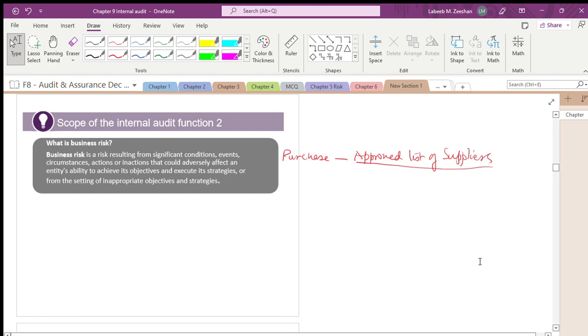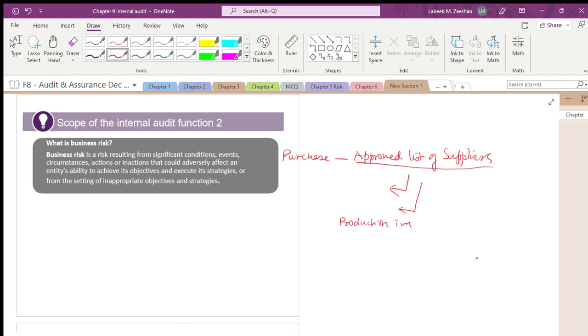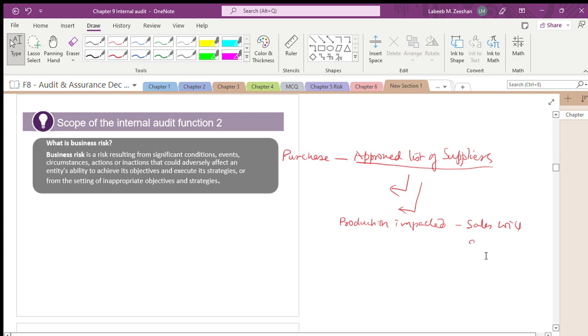What happens if you are not buying from the approved list of suppliers? We will get products which are not up to the quality. In this process, the production will get impacted, and ultimately the sales will also get affected. This is the example of a business risk.